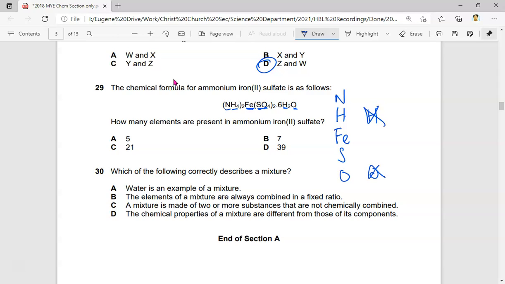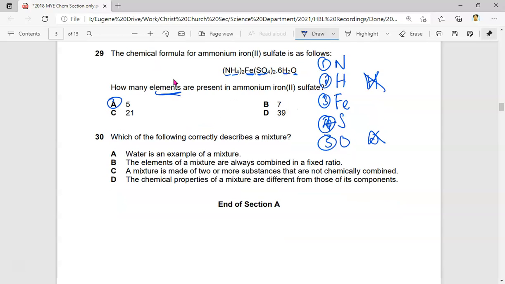So in total, how many elements are there? 1, 2, 3, 4, 5. So therefore the answer is 5 elements. Okay, if they're asking about the number of atoms, then of course it will be different. The way you're going to go about doing it is actually different.